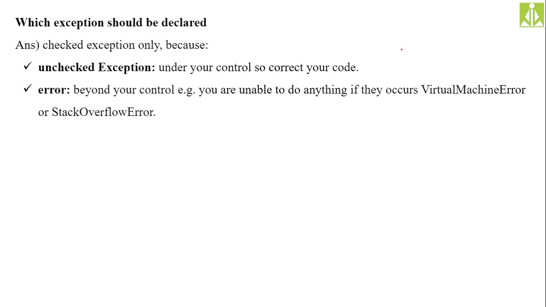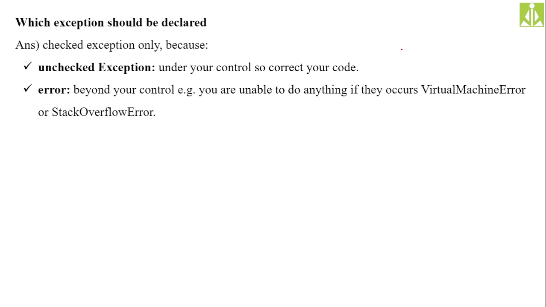Okay, so which exception should be declared using the throws keyword? Only the checked exceptions, because unchecked exceptions are under your control. So correct your code directly. If an arithmetic exception is occurring, we can directly go and correct the code. And if a null pointer exception is occurring, we can go and correct that error, isn't it? But whereas checked exceptions, input output error, that we can't correct. We have different sets of errors, and checked exceptions are not in our control. So if such types of exceptions are occurring inside your code, then it's better to safeguard against those errors instead of correcting them.